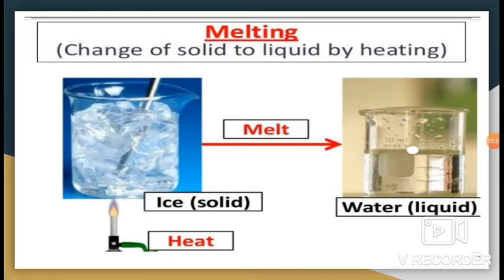Now let's revise what is melting. The process by which a solid changes into a liquid is called melting. Let's start with ice cubes. Let's take some ice cubes and heat them in a beaker. What you notice after a while is that the ice cubes are dissolving in their own liquid.